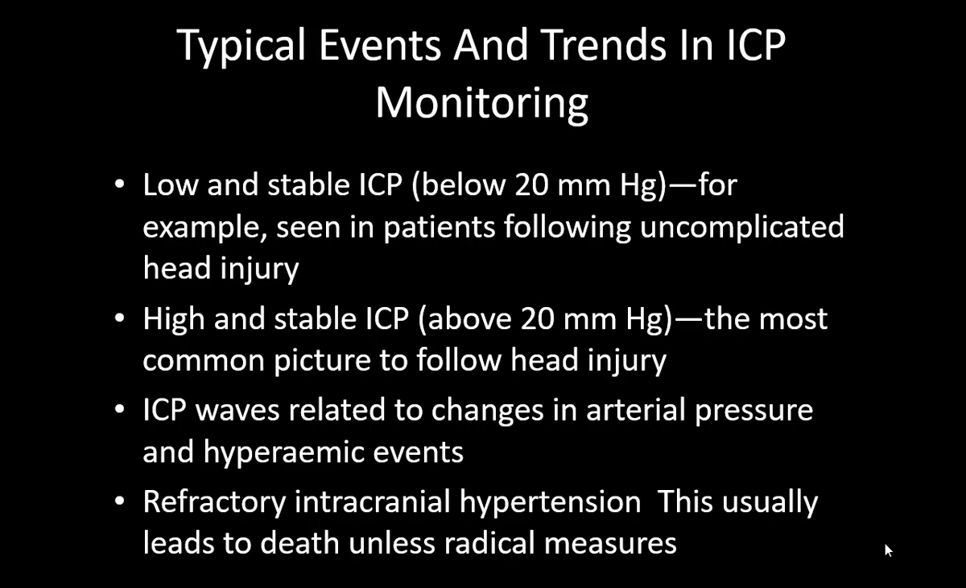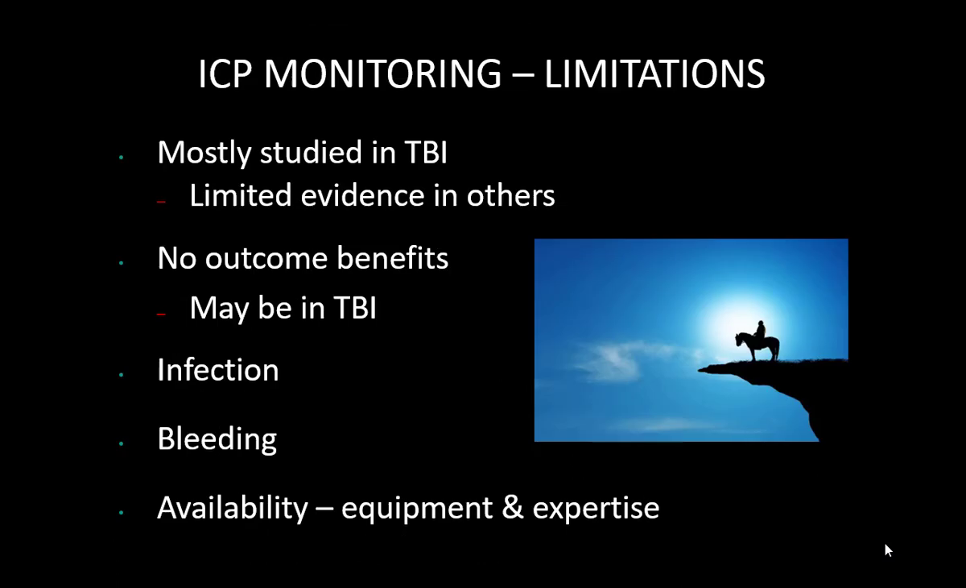disability. So the typical events when you have a low and stable ICP, for example, which are seen in mild head injury or uncomplicated head injury patients, then the ICP would rise eventually and it goes above 20. The most common picture that you see following all head injuries, the ICP waves related to the changes in arterial pressure and hyperemic events would start appearing, and if you have a refractory intracranial hypertension, this usually leads to death unless and until radical measures are being taken.